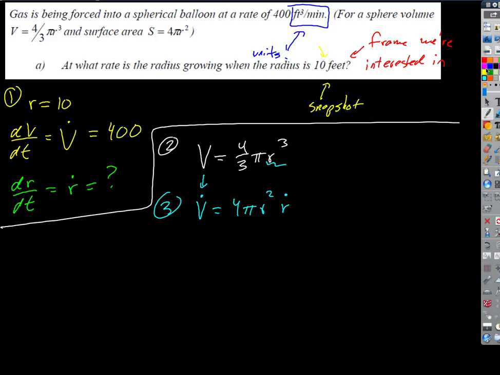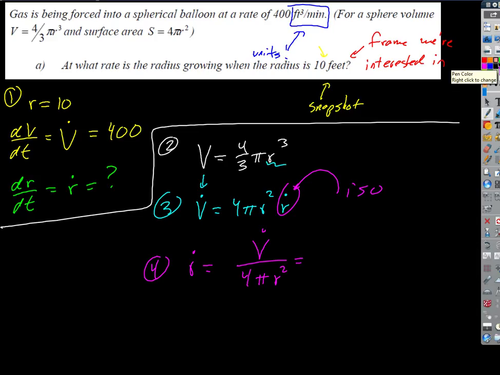And now the final step is no big deal. What are we trying to solve for? Let's isolate that and plug and chug. So step 4 is we're going to isolate r dot. So r dot would equal v dot over 4 pi r squared. Now if I plug in the numbers, we get positive 400 over 4 times pi times 10 squared, which is 400 over 400 pi.